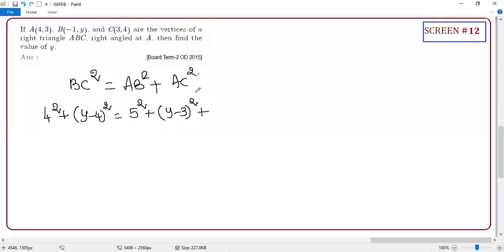Good. Next, who is going to say AC square? Vaishnavi, tell me. Your voice is very low, Vaishnavi. Talk loudly. AC, 7 square? How come? 4 and 3. What is the distance between 3 and 4? 1 square. Okay, you are saying 1 only. Next, 1 square. Again 1 square. Appreciate it.